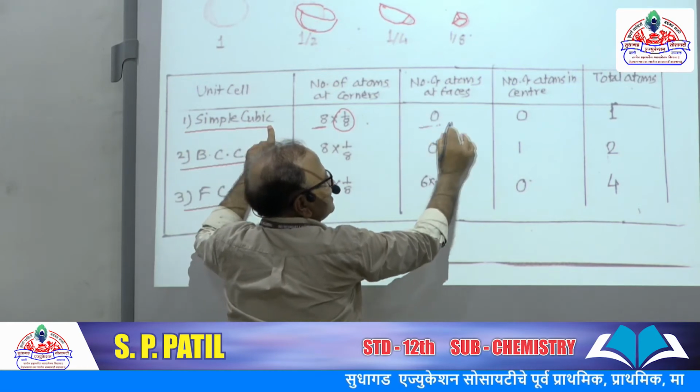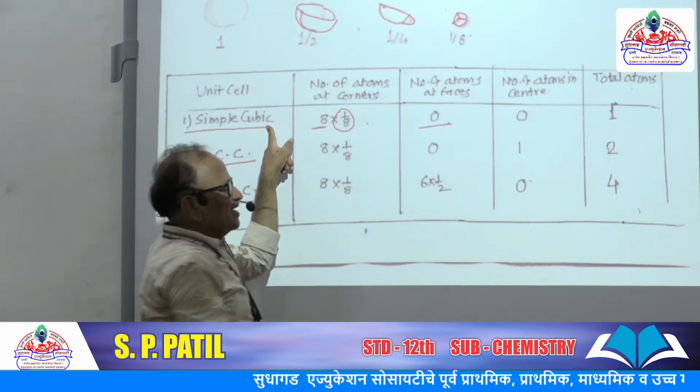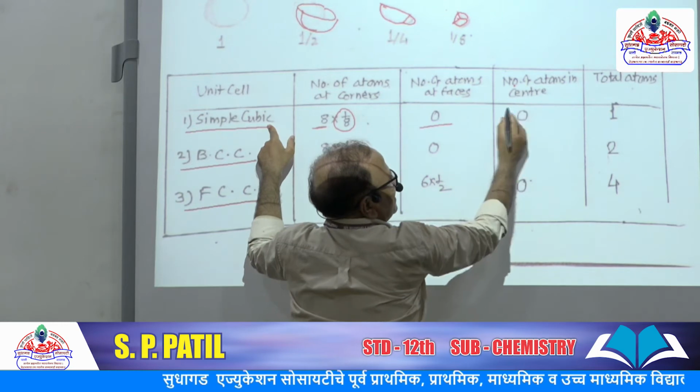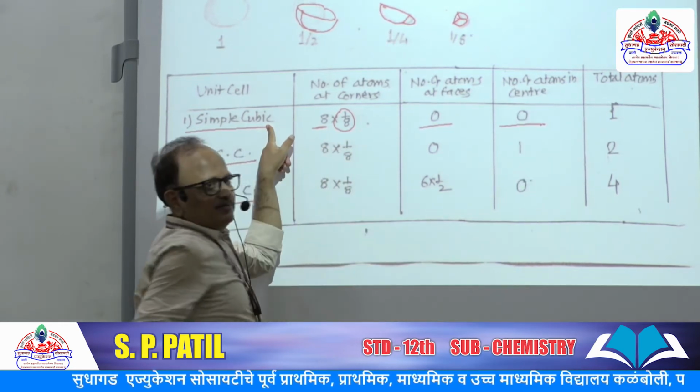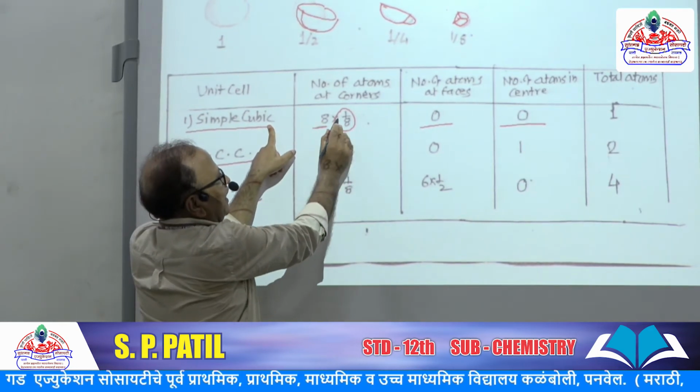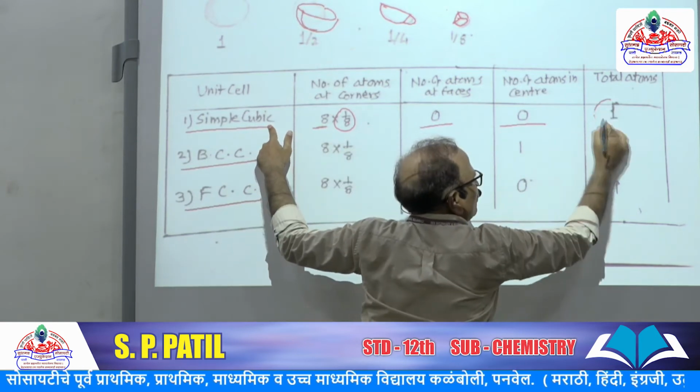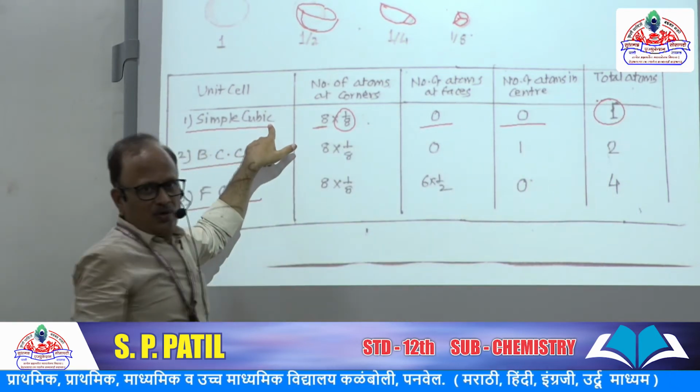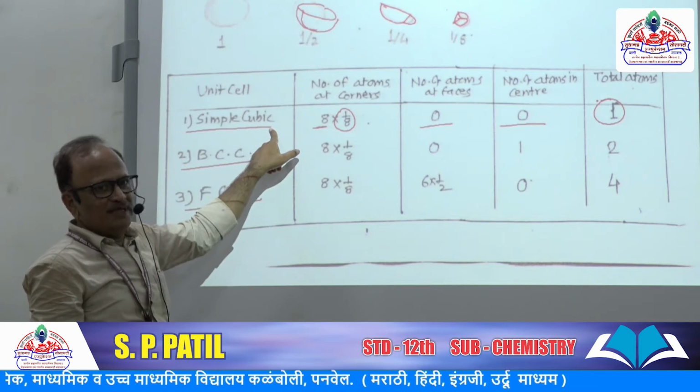Atoms at faces, no atom at each face. Atoms present at the center, no atom. So total 8 into 1/8 is equal to 1 atom. Okay, this is for simple cubic cell.